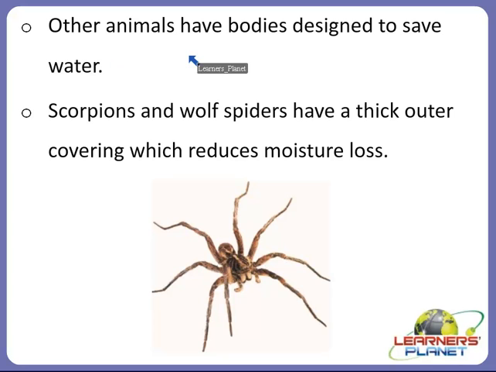Yes, other animals have bodies that are designed to save water, like scorpions and wolf spiders. This is a wolf spider, which has a thick outer covering that reduces moisture loss, right? That's why they are able to save and store water in their bodies, and they are able to survive in such a hot climate. Let's see one more example.